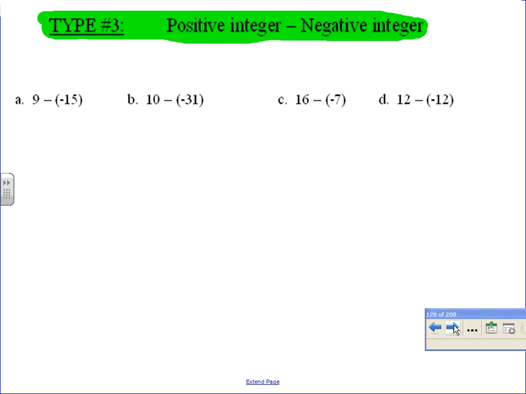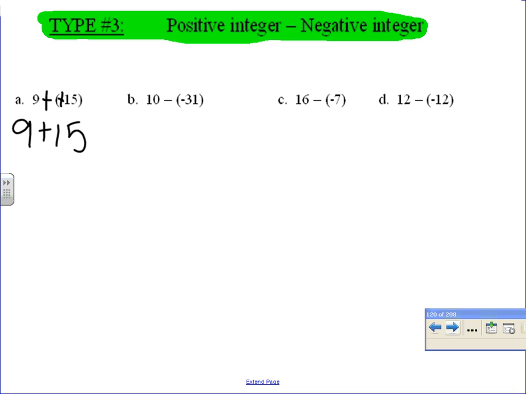Type 3, we have a positive integer minus a negative integer. So we are changing it to adding the opposite. What happens on this that didn't happen on the previous 2 types? Well, wait a second. 9 plus 15? Kind of weird, right? This also goes with what I said when we talked about order of operations. 2 negatives back to back always makes a plus. So we just have 9 plus 15.